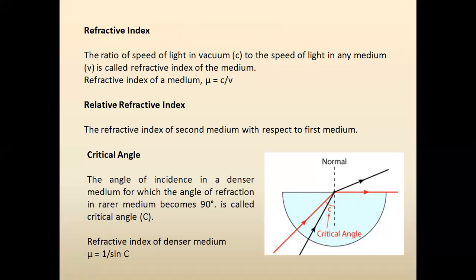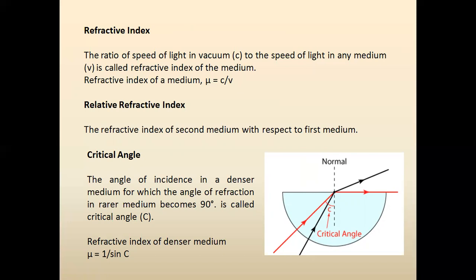Now another term is relative refractive index. What is relative refractive index? The refractive index of the second medium with respect to the first medium, instead of the vacuum, is called the relative refractive index. If the refractive index of a medium is taken with respect to vacuum, this is called only the refractive index. But relative refractive index is the refractive index of the second medium with respect to the first medium.